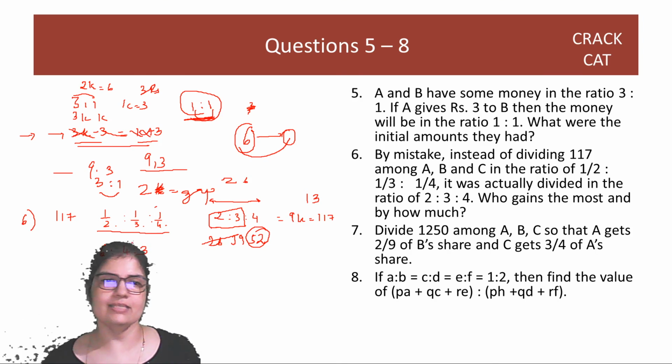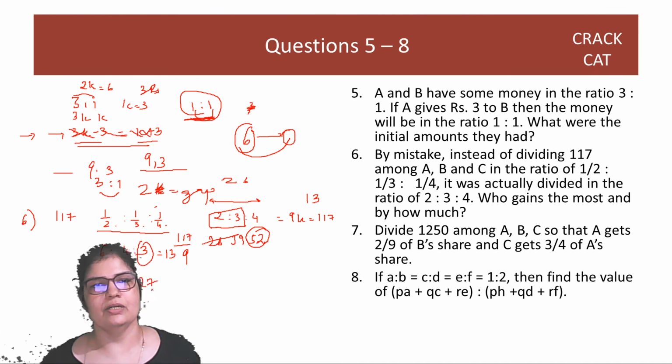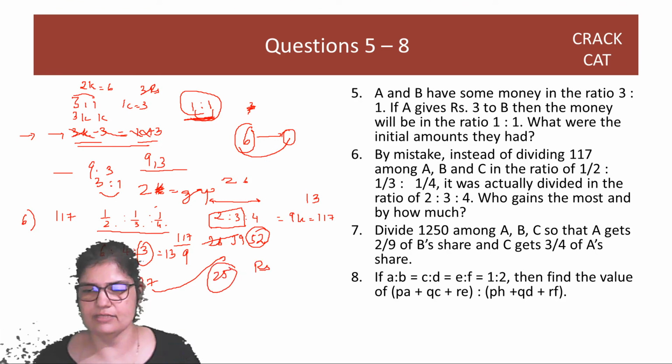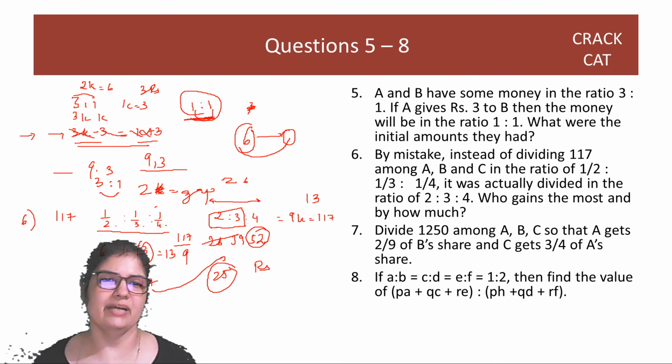See, these are pretty numbers. They add up to 13. So 117, if I divide by 13, the multiplier is 9. D would have gotten 27. 27 से 52, that means D gained 25 rupees. You can find the others if you want to, but I found it once, I'm not doing it again, right?